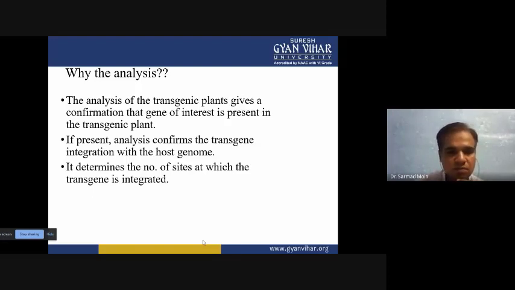Okay, so the transgene can be integrated at a number of sites, and the site where the gene is integrated into the genome, you can easily determine. If you look at the genome of a plant or any organism, it is very large. Higher organisms have a very large genome, with more base pairs, and you don't know at which site the transgene is integrated. So the site where the transgene is integrated you can determine by using restriction endonuclease.